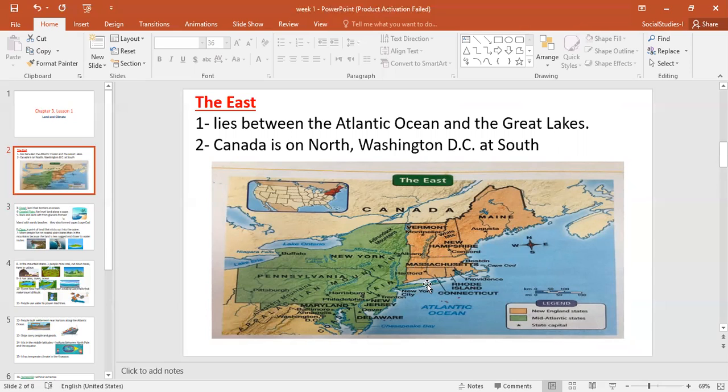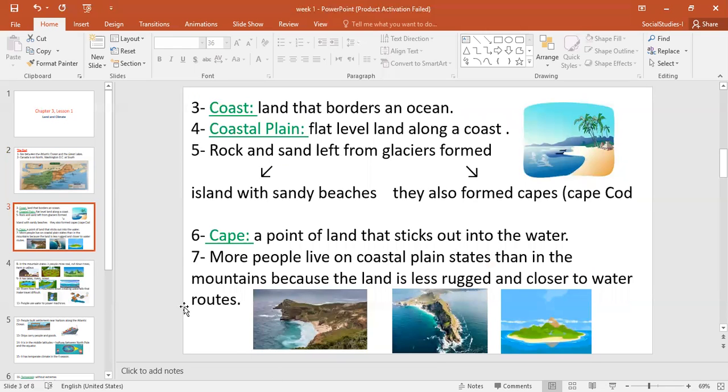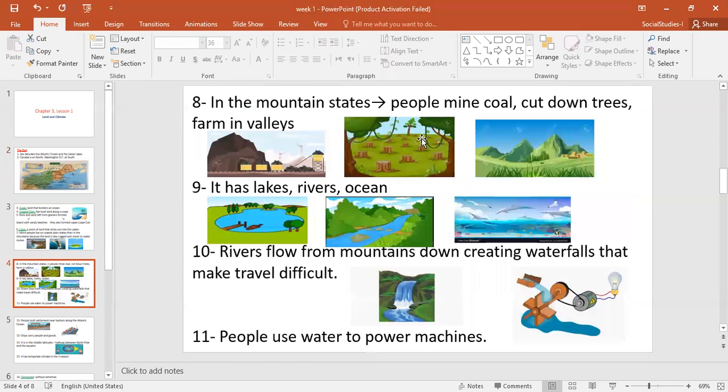So here are the coastal plain states, and here are the mountain states. People like to live on the coastal plain because it's close to the water. Number 2, the land is less rugged. Rugged means rough. So the land here is less rough than in the mountain states.